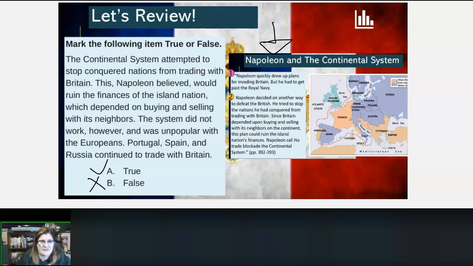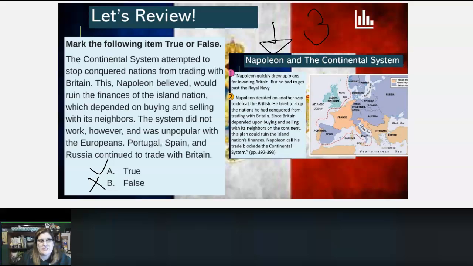The system did not work, however, and was unpopular with the Europeans. Portugal, Spain, and Russia continued to trade with Britain. All right, so if we look over here, do we see that this information is true or false? Give me a check if it's true, an X if it's false.